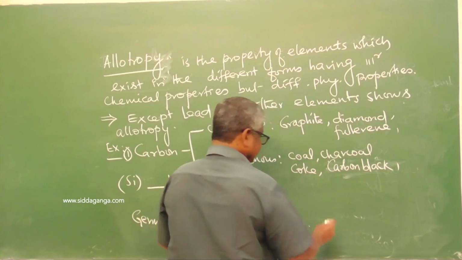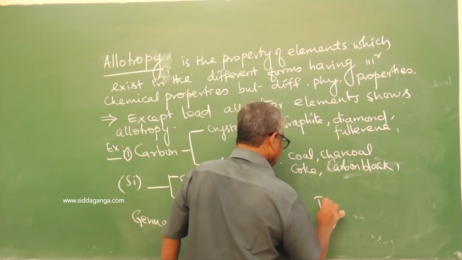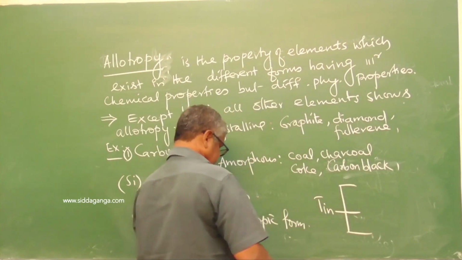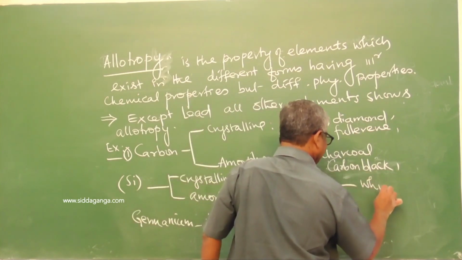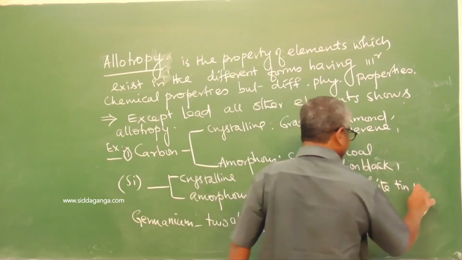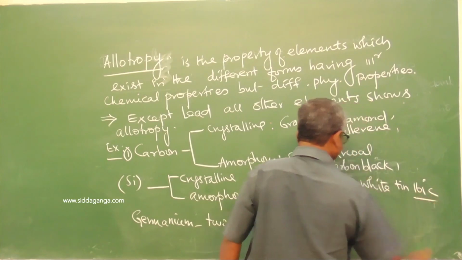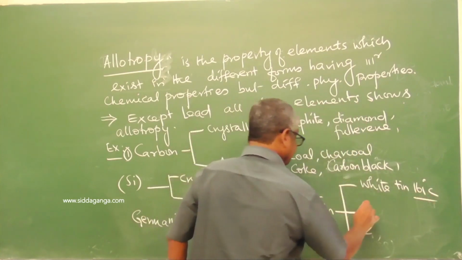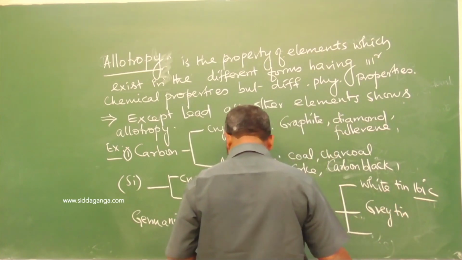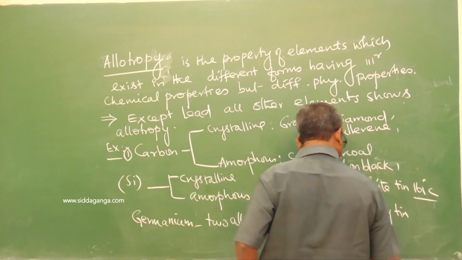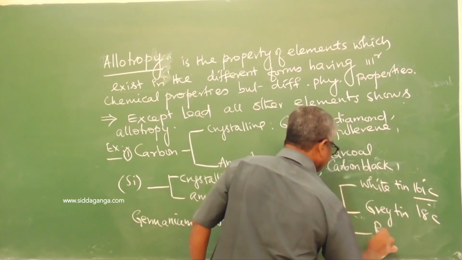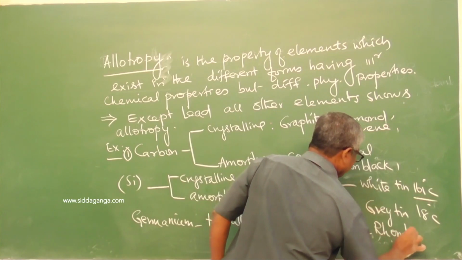Tin is available in three forms: white tin, stable above 161 degrees centigrade, grey tin, below 18 degrees, and rhombic tin.